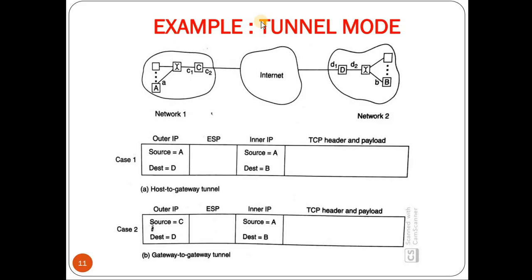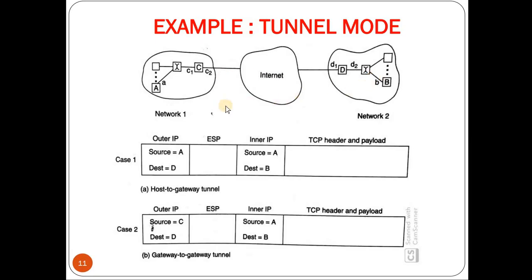Next, let us consider an example. So the most compelling use of IPsec in tunnel mode is in securing host to host and host to gateway communication. So let us consider the communication between two users A and B who are in two separate networks, network 1 and network 2, where communication happens via the internet.